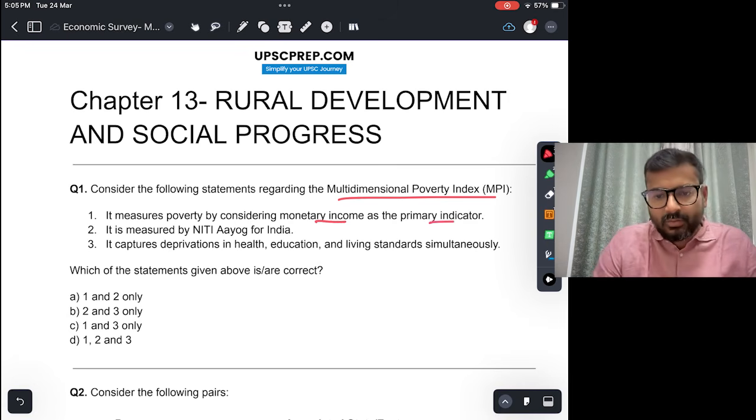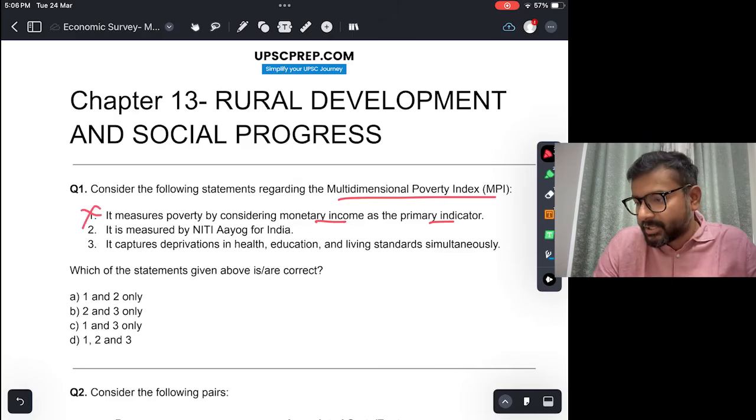That is not true, right? Monetary income used to be the earlier method. इसमें बहुत सारे dimensions हैं, तो generally जो non monetary measure है वो use किया जाता है, right? Like health, education, living standard. So this is not true. Measured by Niti Aayog, this is correct. Captures deprivation in health, education, living standards. This is correct. So the answer would be B.